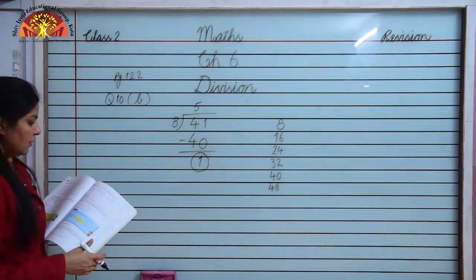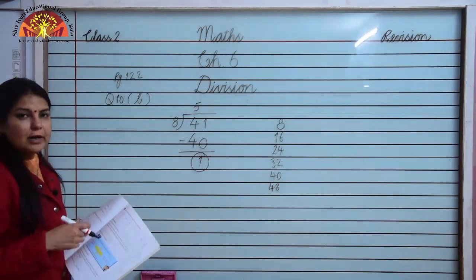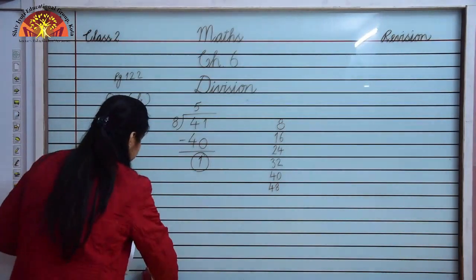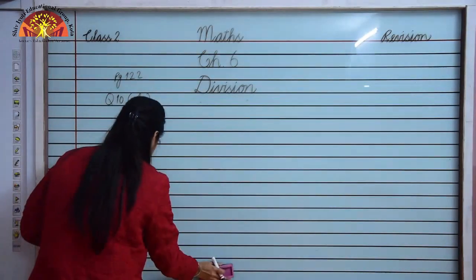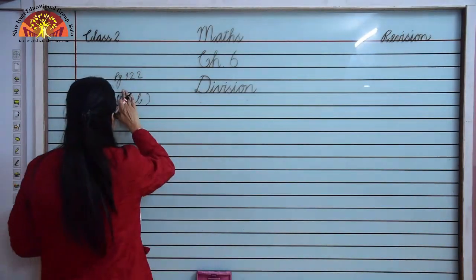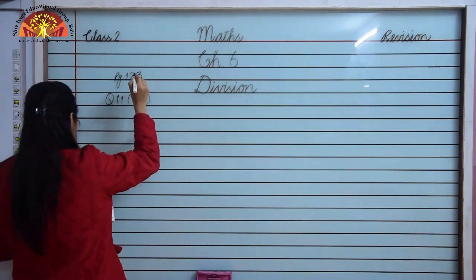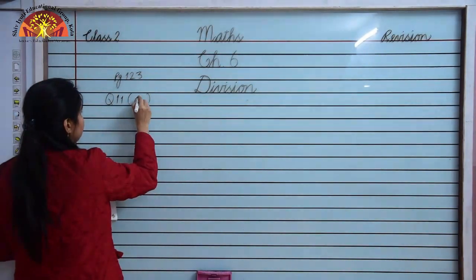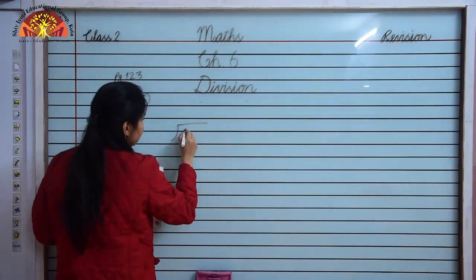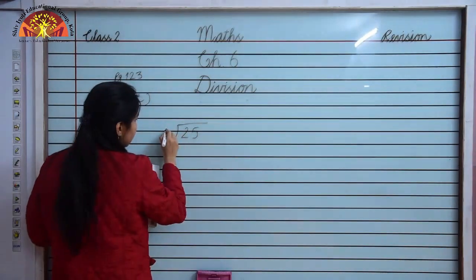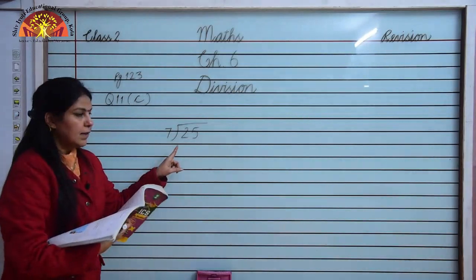Okay. Question number 11. Write the remainder in the following problems. Here you have to find out the remainder. It is on page number 123. We will see C part of this. Now the numbers are here. We are dividing 25 by 7. In table of 7, we will not get 25.